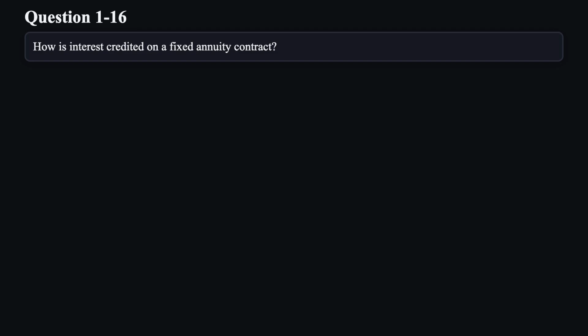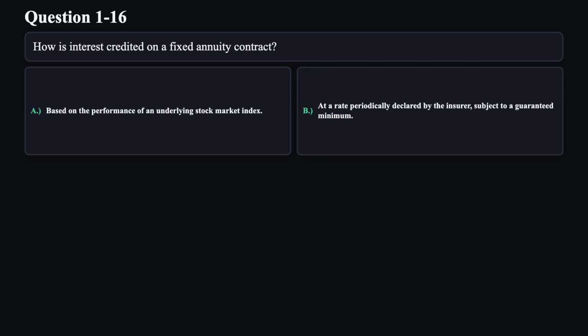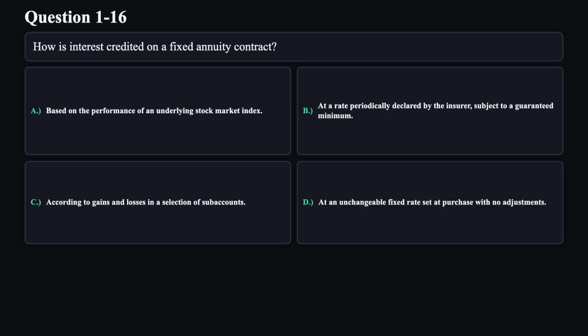Question 16. How is interest credited on a fixed annuity contract? A. Based on the performance of an underlying stock market index. B. At a rate periodically declared by the insurer, subject to a guaranteed minimum. C. According to gains and losses in a selection of subaccounts. D. At an unchangeable fixed rate set at purchase with no adjustments.